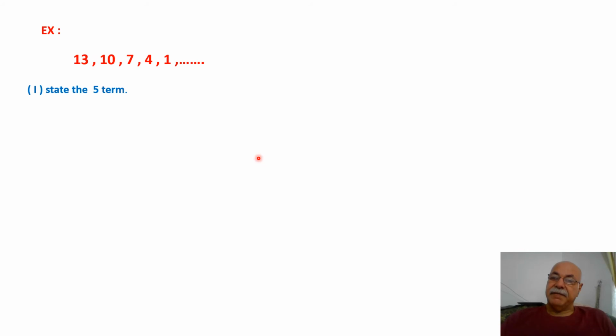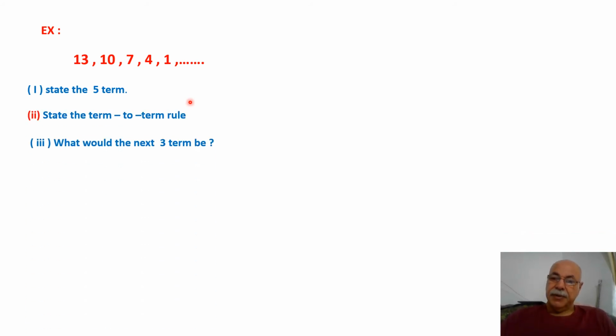Now state the fifth term. 1, 2, 3, 4, fifth term. Second, state the term-to-term rule. Third, what would the next 3 terms be? Next 3 terms means after 1. What should these numbers be?